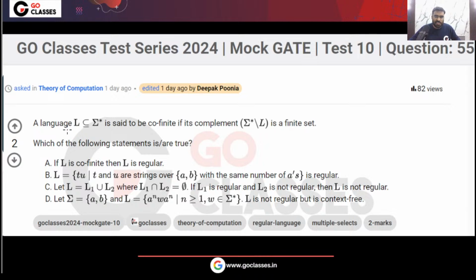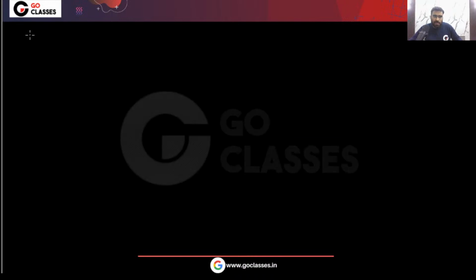Okay, this definition is given to you. This language L will be said to be cofinite when its complement is a finite set. Now, which statement is true? Again, the question is asking for the true statement. Statement number 1: if L is cofinite, then can I say L is regular? Remember, the definition of cofinite is already given to you.